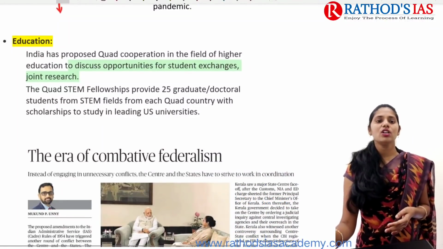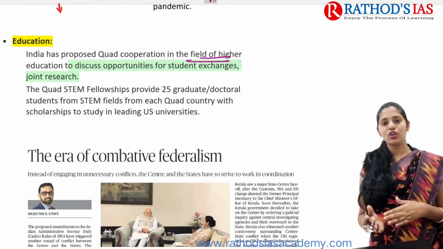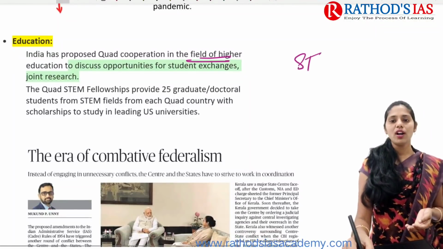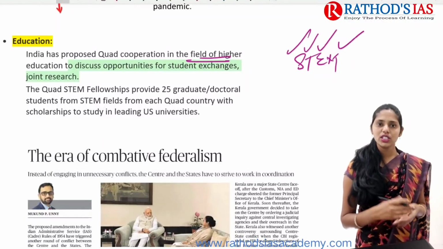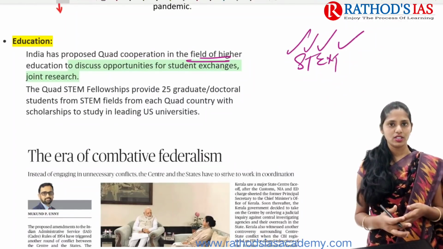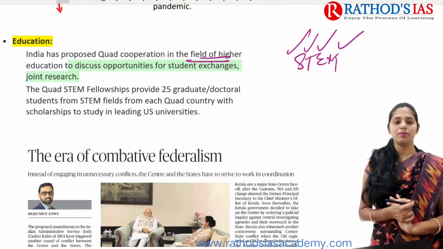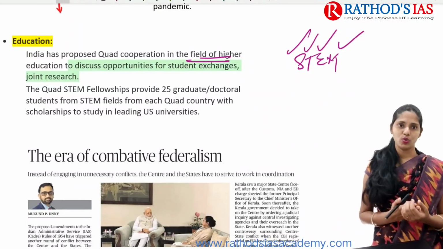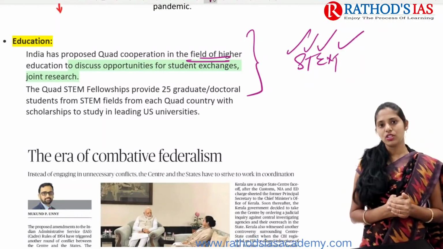And next one is education. India also proposes Quad cooperation in the field of higher education. They are mainly focusing on student exchanges and joint research, especially Quad STEM. STEM stands for science, technology, engineering and mathematics. They are also focusing on the Quad STEM fellowship. It mainly provides for 25 graduate or doctoral students from the STEM fields, who will be eligible for this scholarship so that they can enter foreign universities. So these are some important significances of the fourth ministerial meet of the Quad for India.